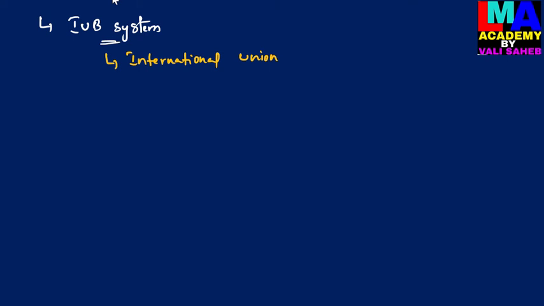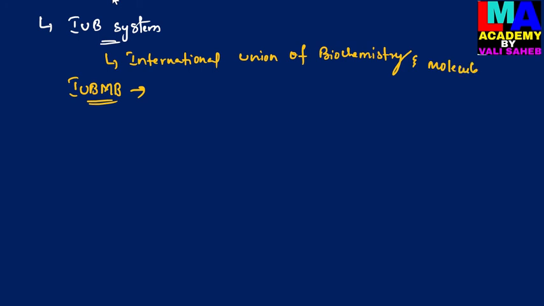This IUB system is also known as the IUB MB system, that means International Union of Biochemistry and Molecular Biology. This is the present name of the IUB system of classification.